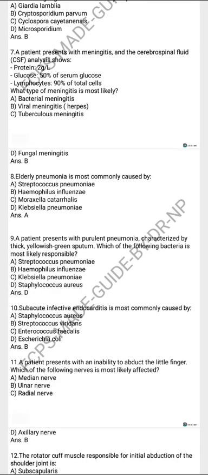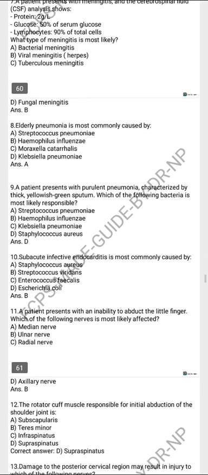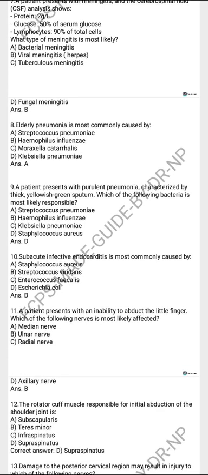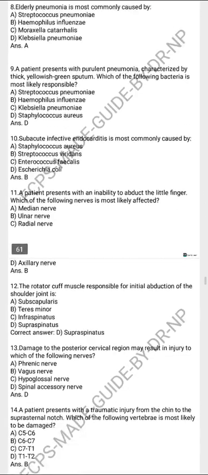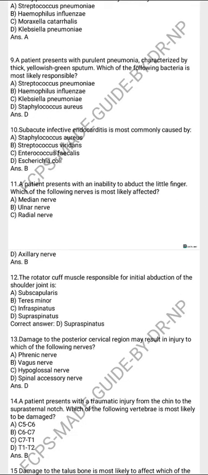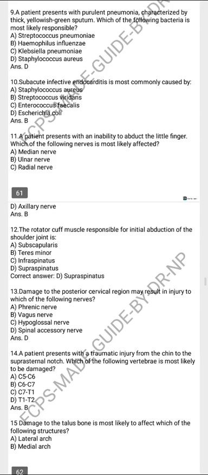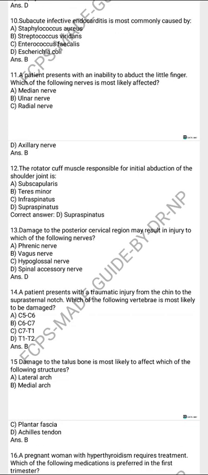Elderly pneumonia is most commonly caused by Strep pneumoniae. The patient presents with purulent pneumonia characterized by thick yellow-greenish sputum. The organism would be Staph aureus. Subacute infective endocarditis is caused by Strep viridans. The patient presents with inability to abduct the little finger. Which of the following nerves is most likely affected? That is the ulnar nerve.